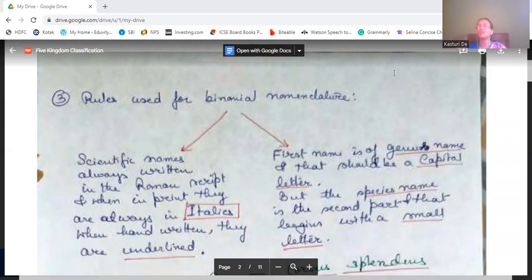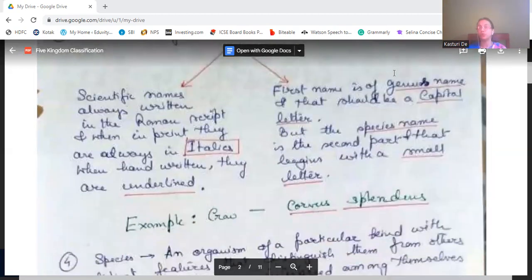Now, the second rule is that the generic name starts with a capital letter, but the second part, the specific name, should be in small letters. The first part is the generic name, the second part is the specific name. The generic name starts with a capital letter, and the specific name is entirely in small letters. Both of them should be underlined, and when printed, they should be written in italics. So these are the rules for binomial nomenclature.